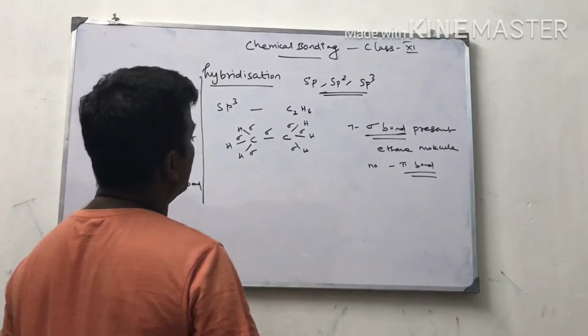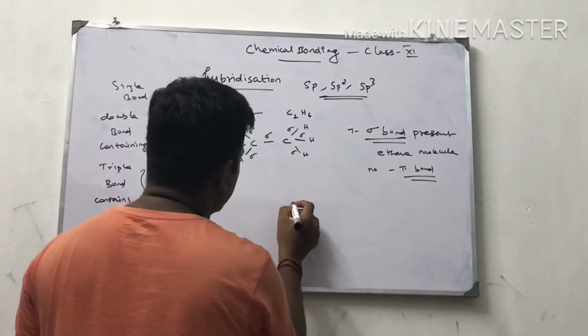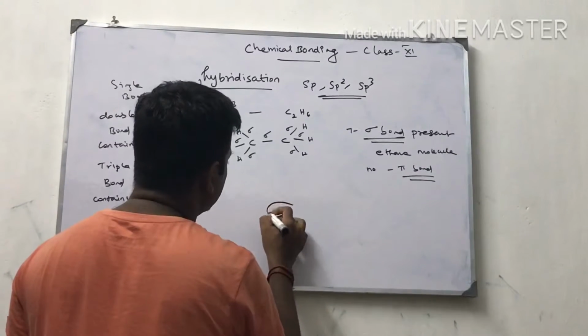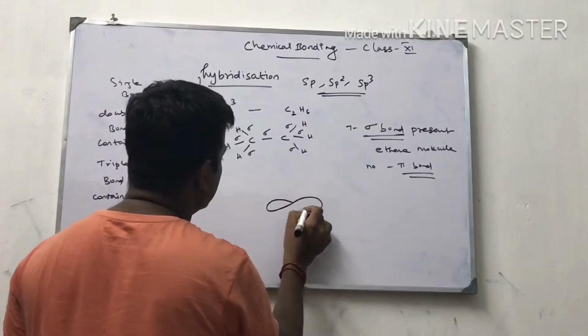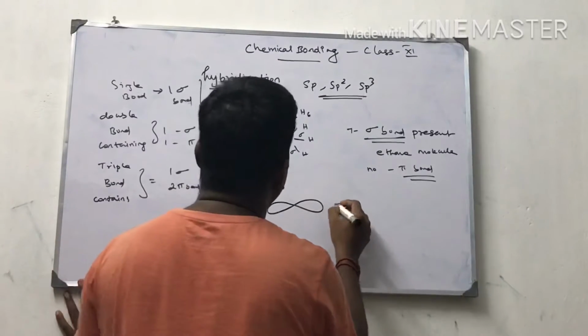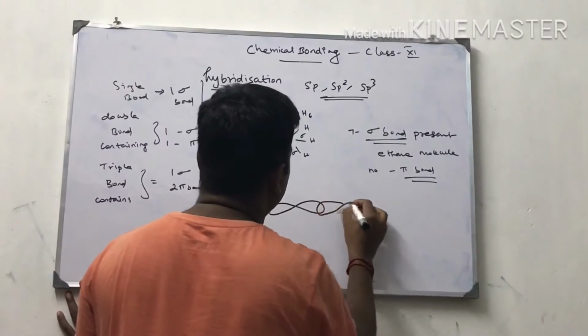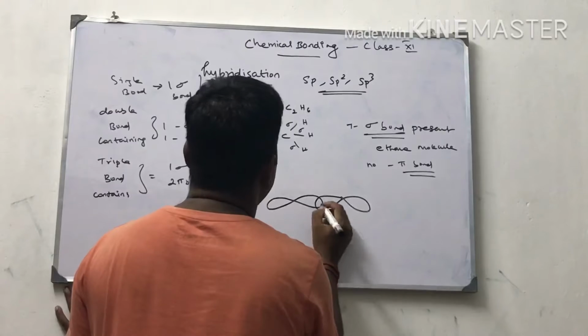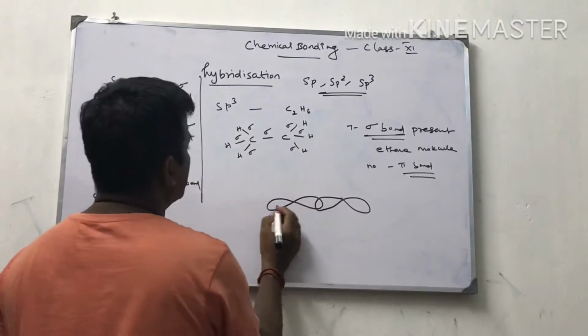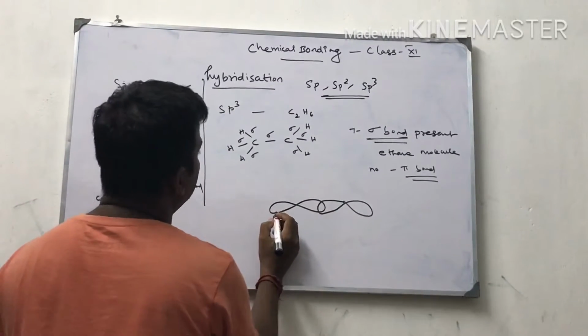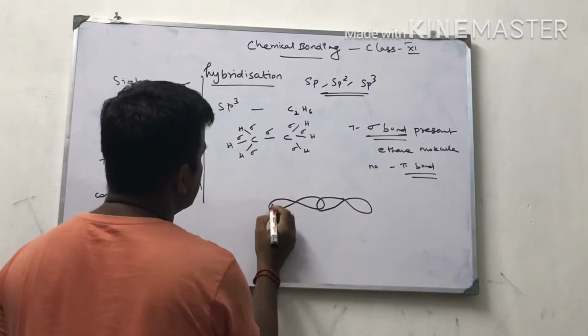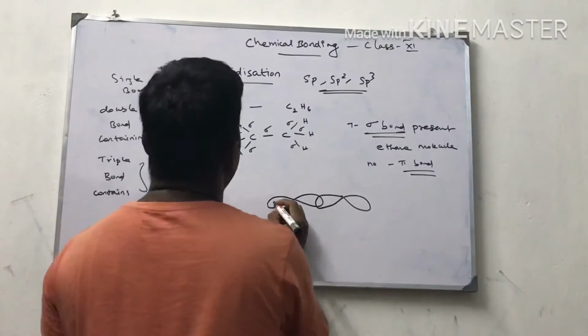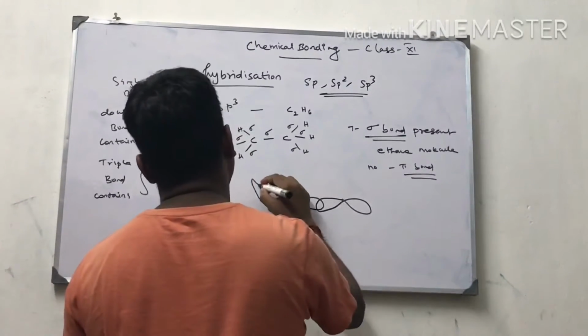Now I am going to draw the structure for this. This is one carbon, this is another carbon, overlapping each other. Here lobes are there, many lobes are there. Carbon is linked with hydrogen.